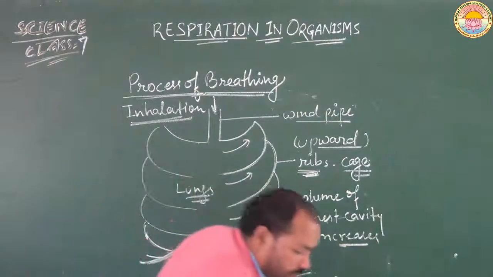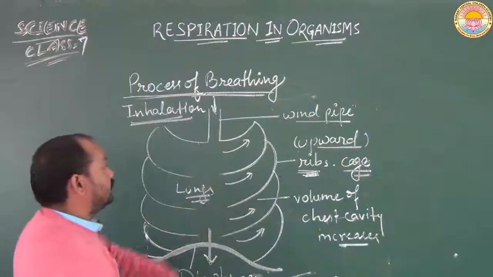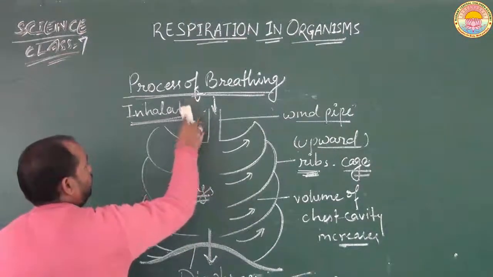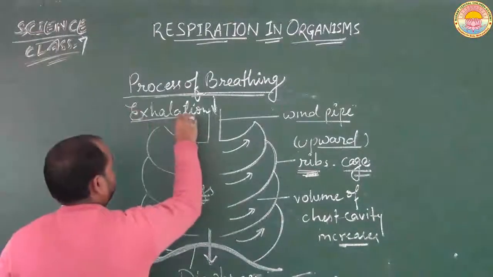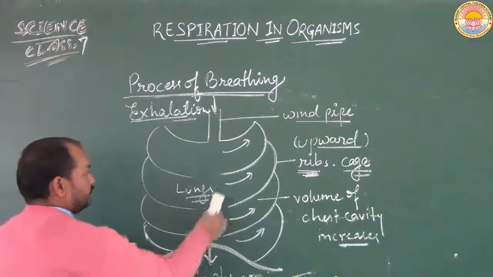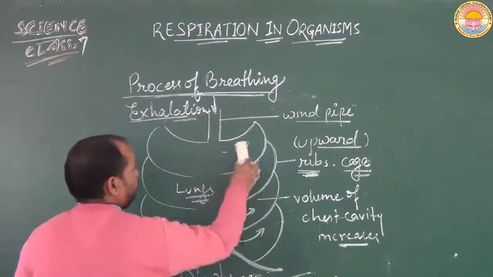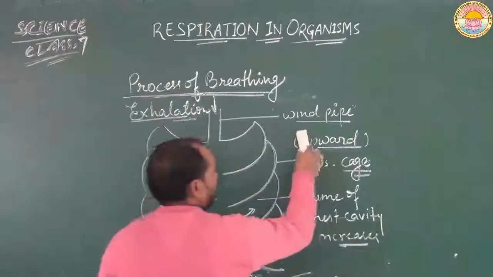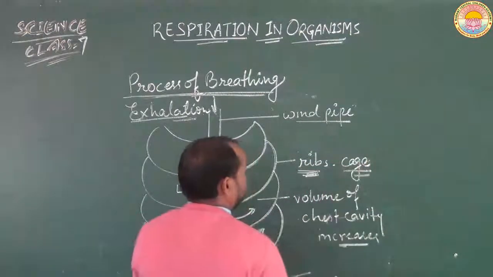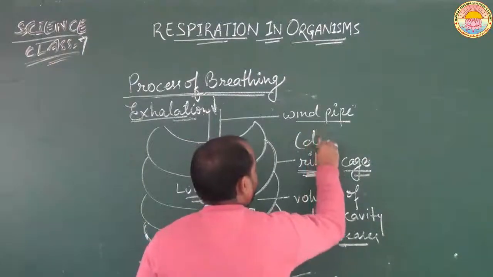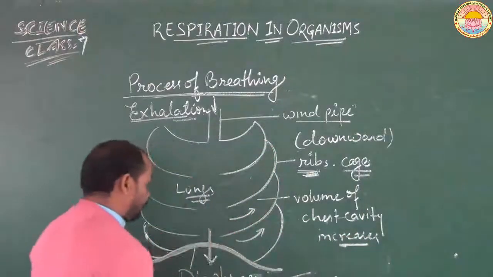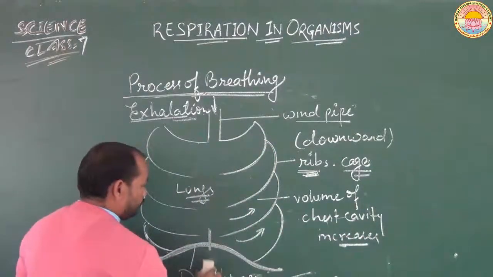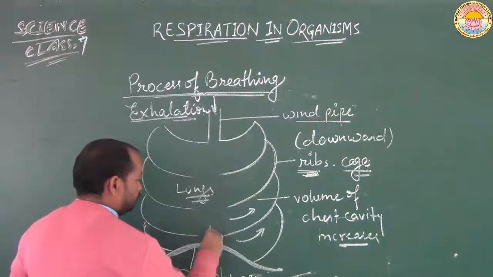While in the exhalation process, the movement of the diaphragm and the rib cage gets reversed in direction. When we exhale air, during the exhalation, the ribs start to move downward, while the diaphragm starts to move in the upward direction.